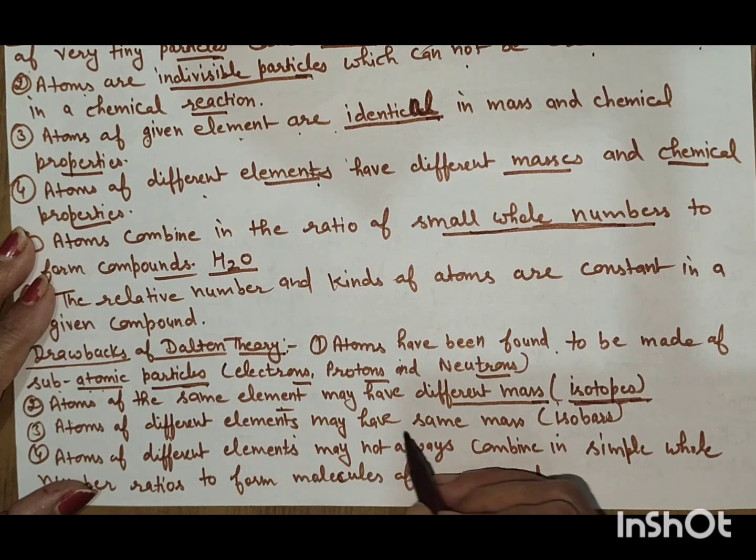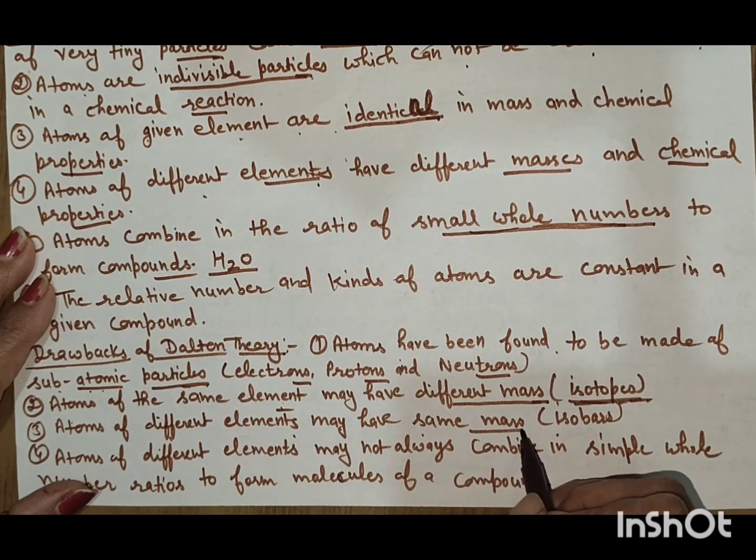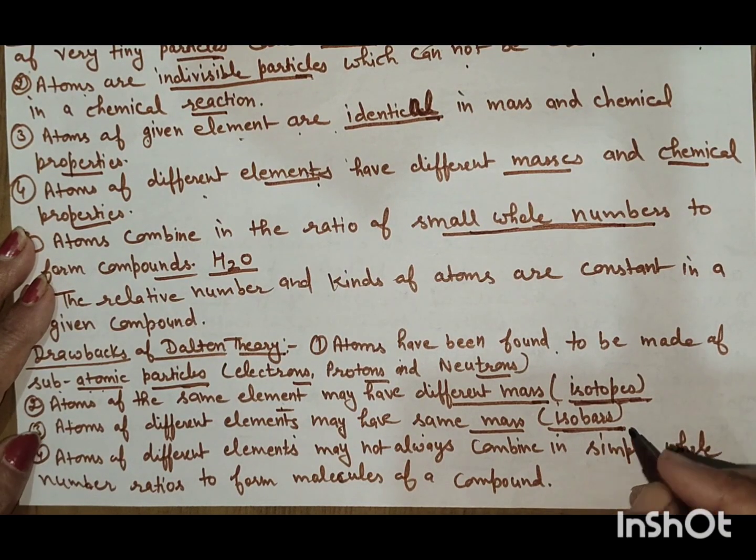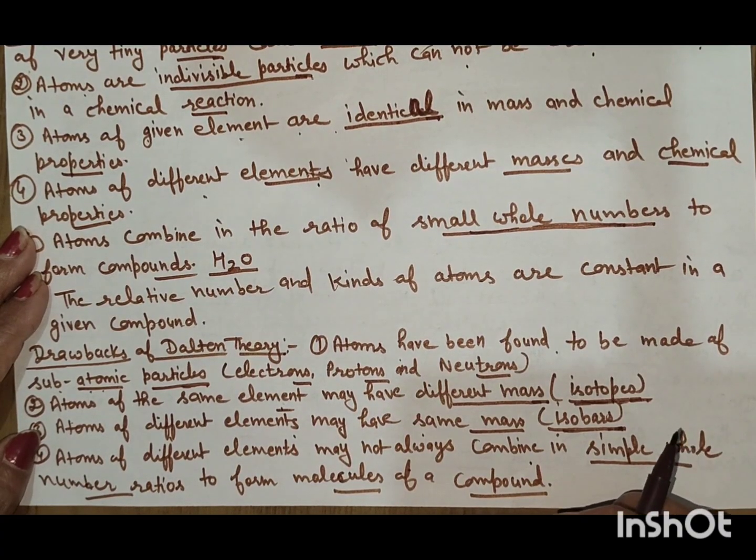Atoms of different elements may have the same mass, as in isobars. We can see this in the example of argon and calcium. Atoms of different elements may not always combine in a simple whole number ratio to form molecules of a compound. These were the drawbacks of Dalton's atomic theory.